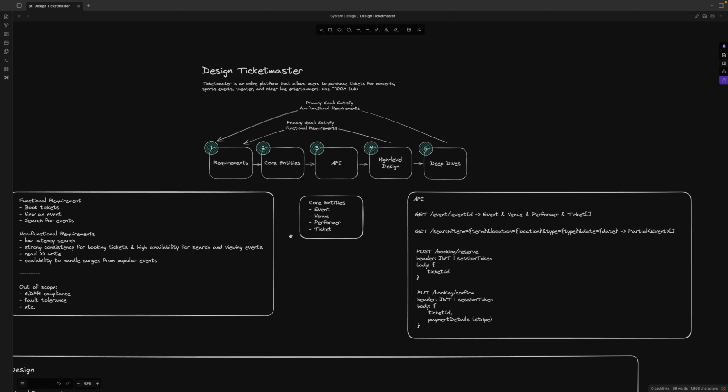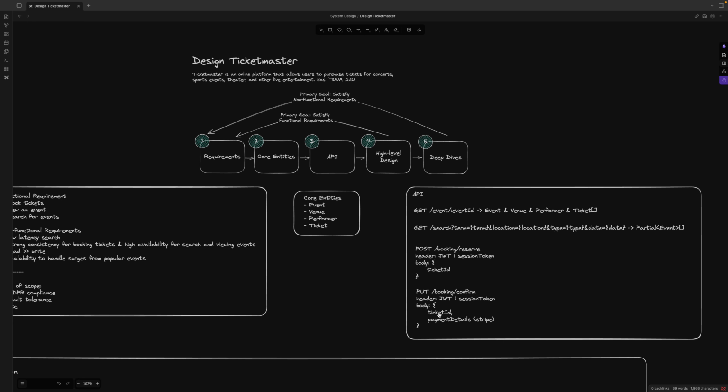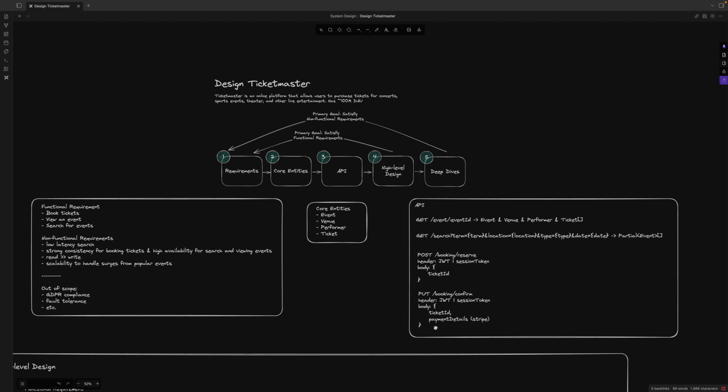The first one is book tickets, right? We need to post a reserve, with the token of who books the ticket and the ticket ID. And then we can also confirm and pay the money. Are you ready, do you really want this one? So we put this API here.